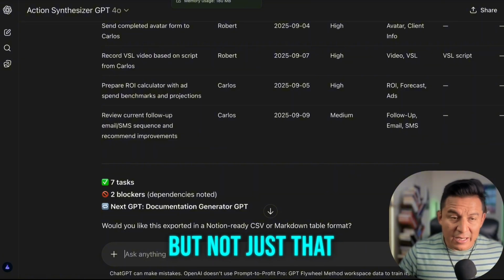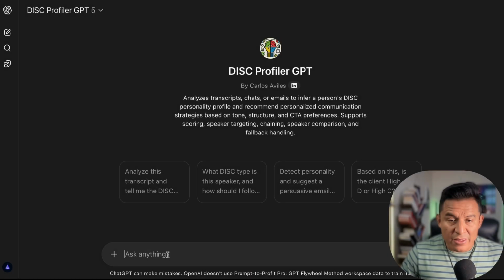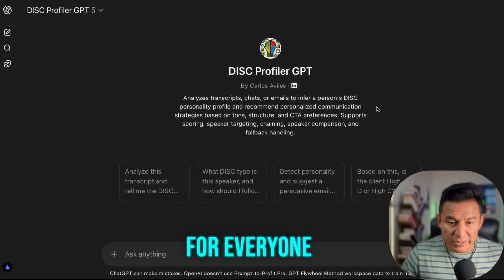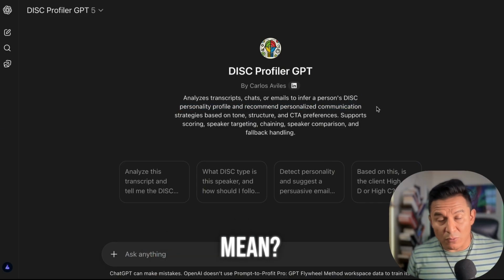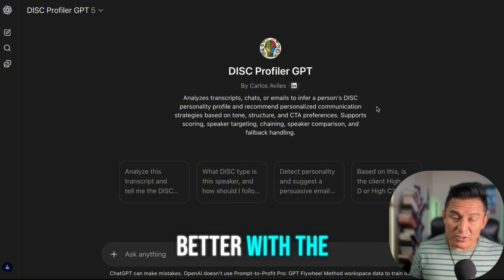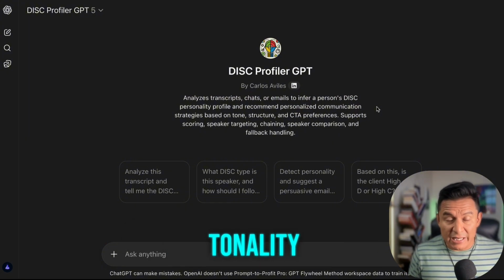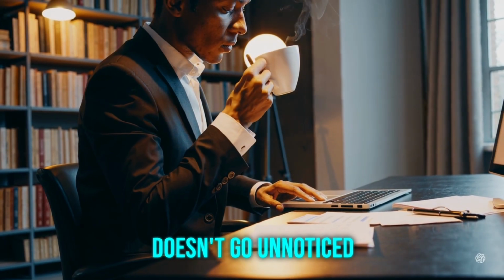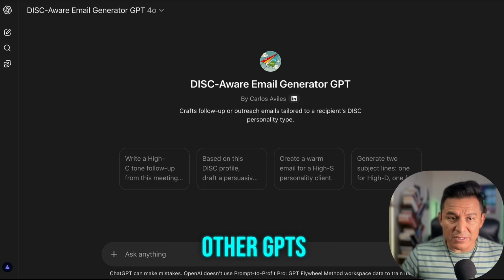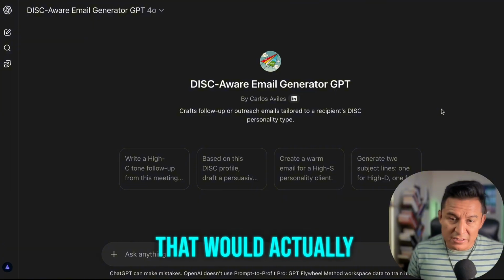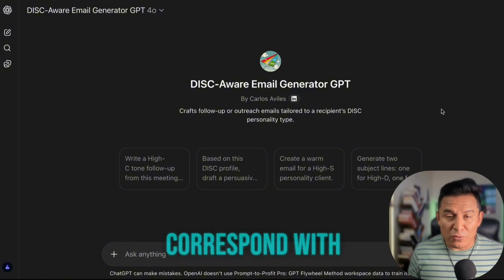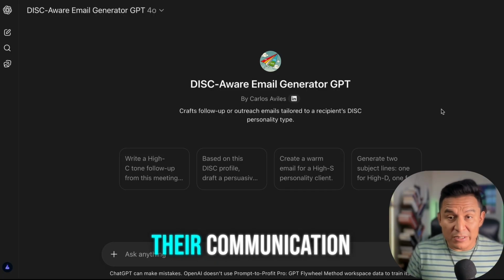Okay, but not just that. I also created another GPT where I'm just going to paste the entire transcript and it's going to give me a DISC profile for everyone that attended. So what does that mean? Well, I can communicate better with the client and match their tonality, the way they communicate, so my communication doesn't go unnoticed. Then I also have other GPTs that would use that DISC profile and I can write emails to correspond with this client and their communication style.